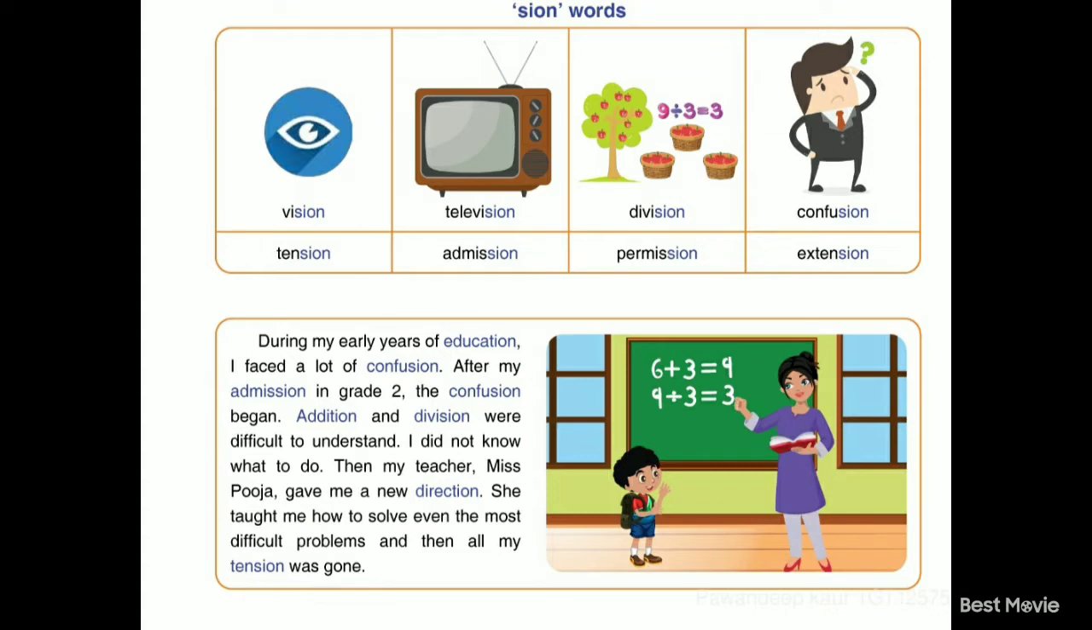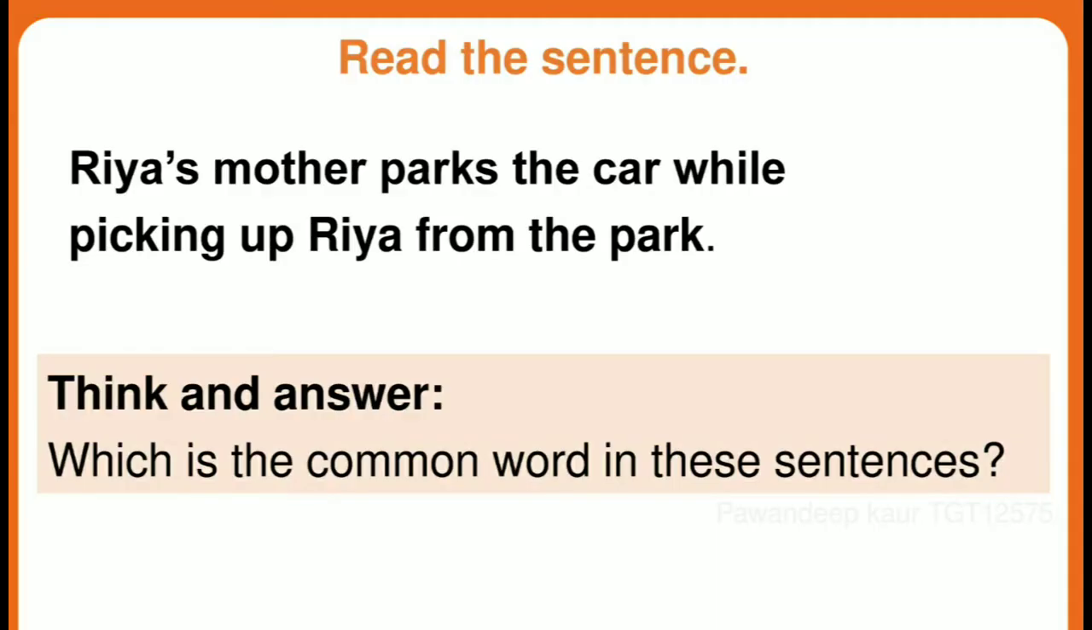So what we observe from here, when TION words and SION words come together, they are making a sound shun. So students, read the words like this where they are making shun sound. Next section is whole word section.